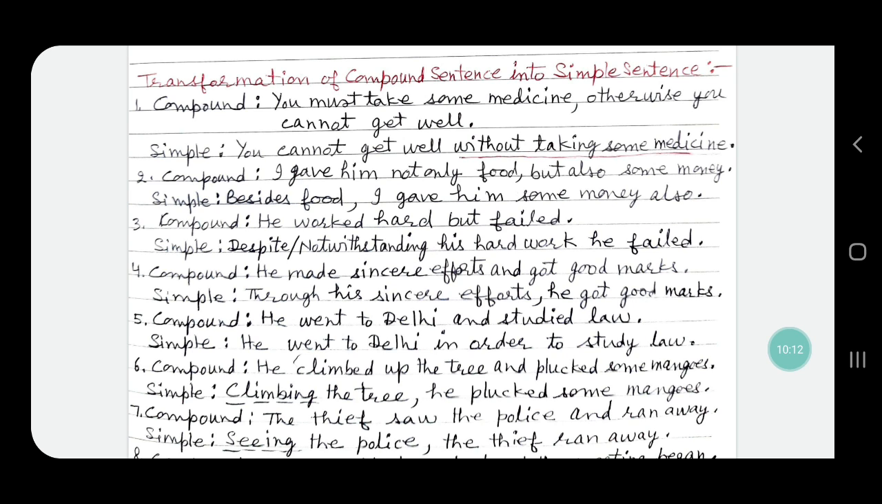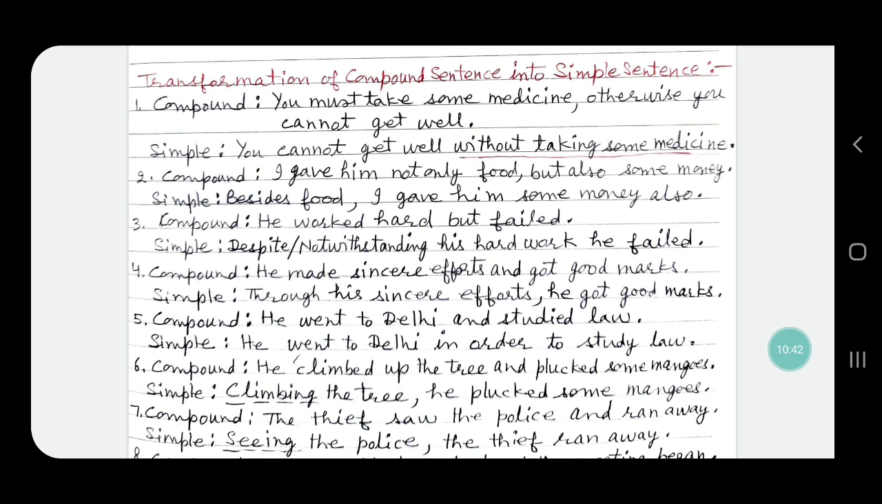Sentence number 3, the compound sentence is, he worked hard but failed. But is a coordinating conjunction, and we have to change he worked hard into a group of words. We change it into, despite his hard work or notwithstanding his hard work, he failed. So this becomes the simple sentence.